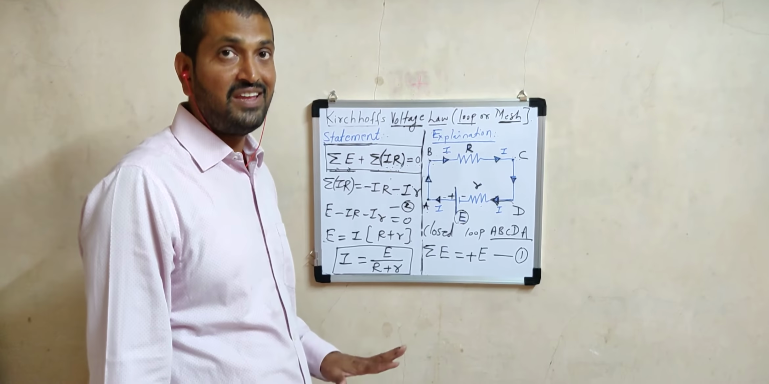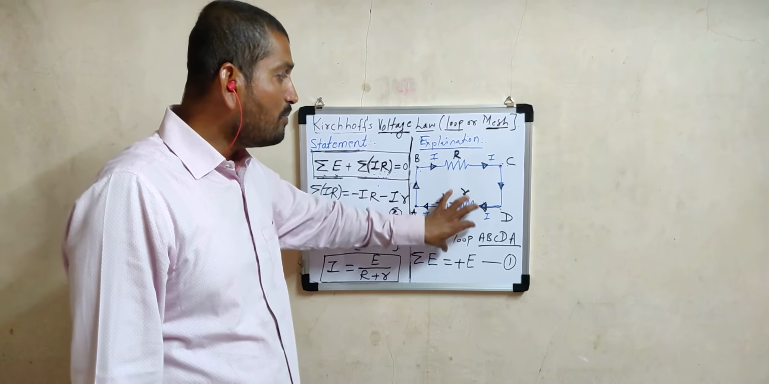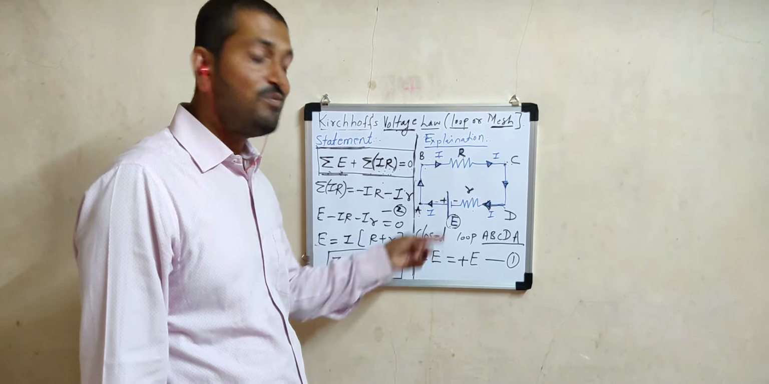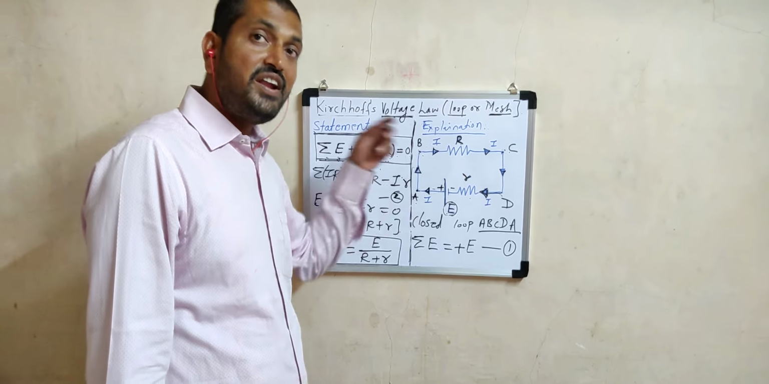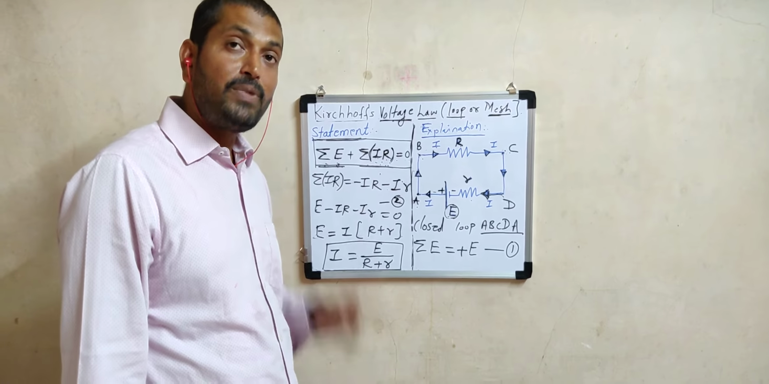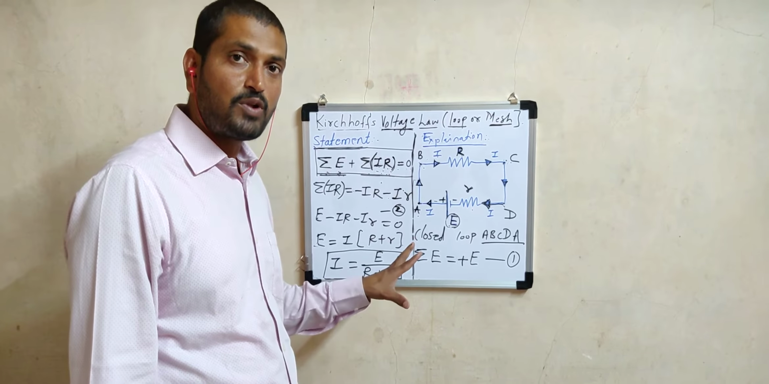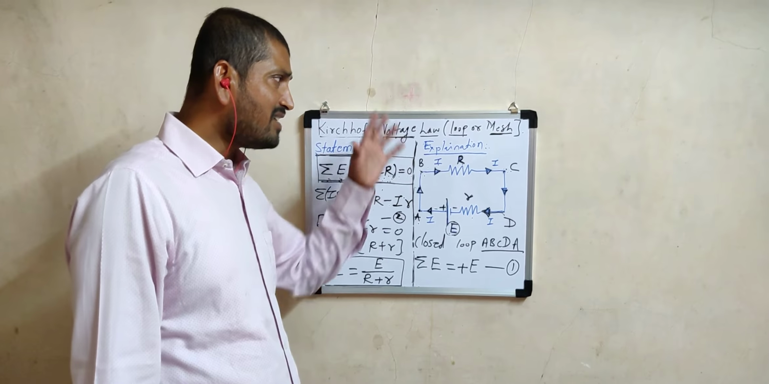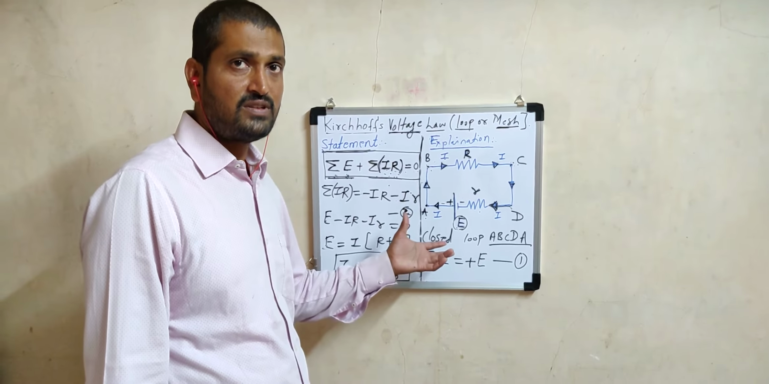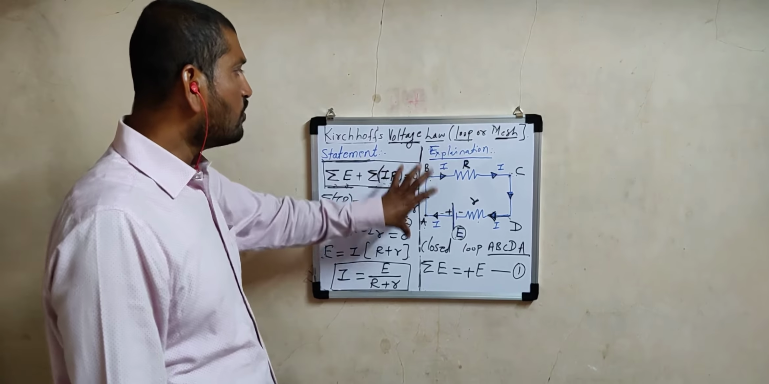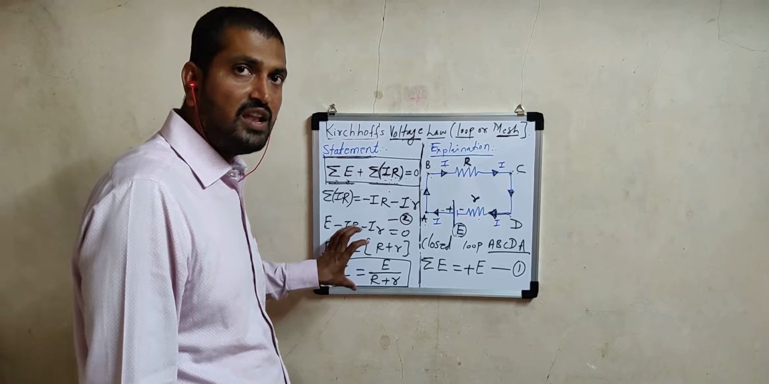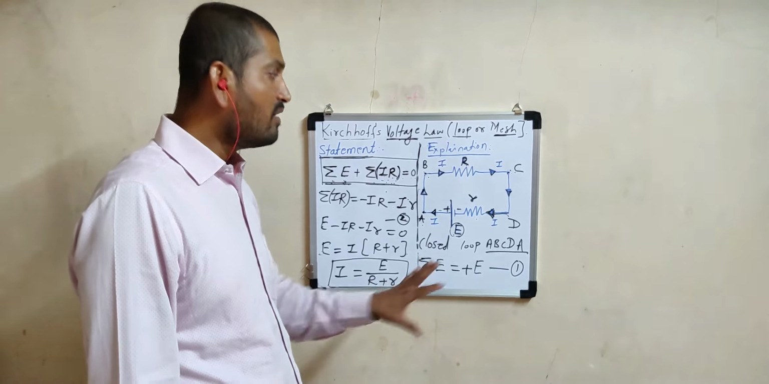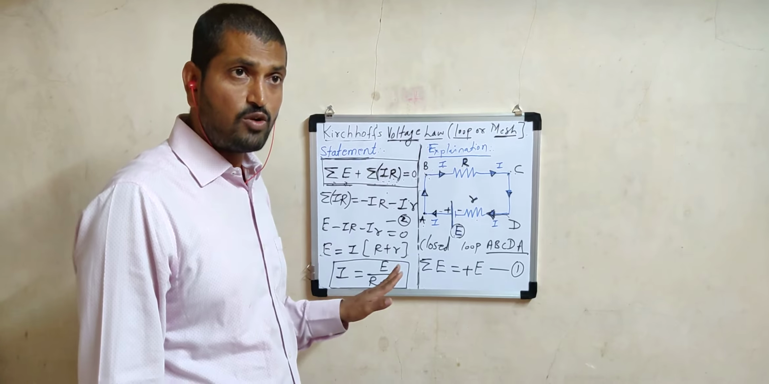Now once again listen to me. This is not an economical method to apply KVL for such a simple loop. It is applicable only to solve complex electrical networks while solving problems, whose actual application we are going to discuss while solving problems. Now simply you have to focus on the statement, sign convention, and explanation by using this simple circuit. Is it clear to everybody?